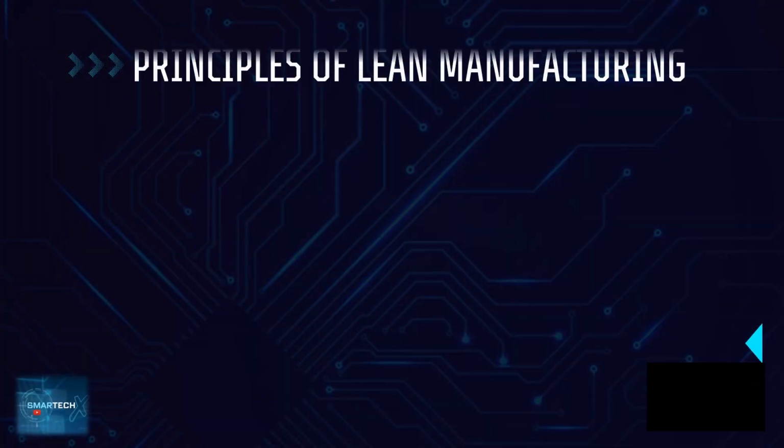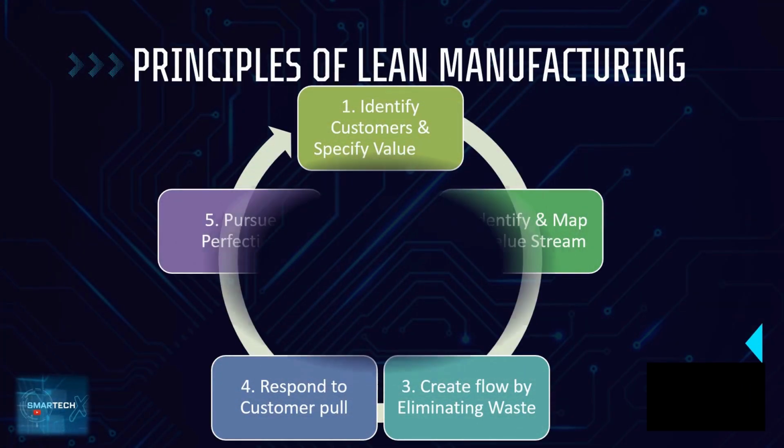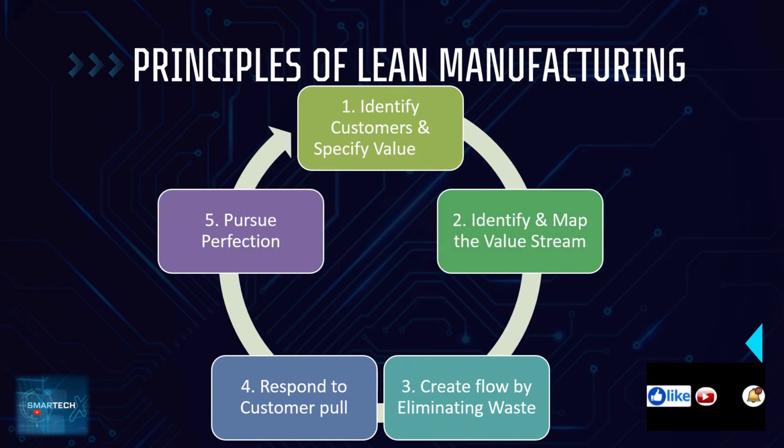So the next thing is the principles. How does the lean manufacturing system work? This is the principle: identifying the customer and specifying the value, identifying and mapping the value stream, and creating flow by eliminating waste, responding to customer pull, and pursuing perfection. So these are the basic principles of the lean manufacturing system.